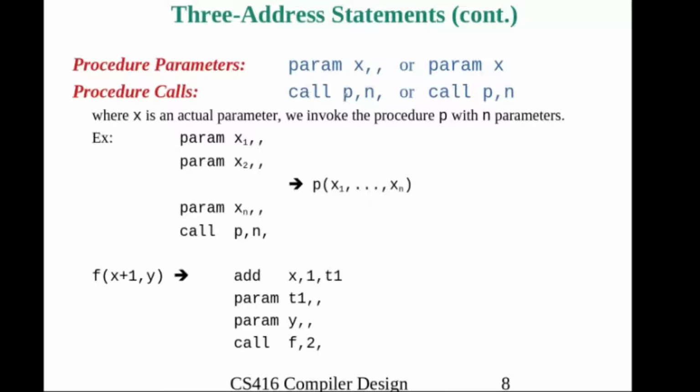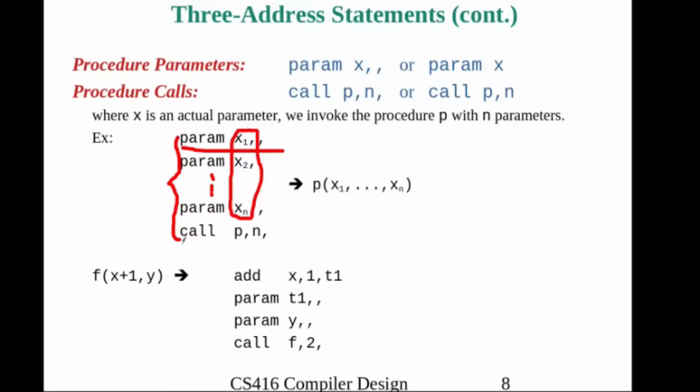Procedure call, how can we call a procedure, call p comma n comma. Here there is no result, that's why. Look, what is p? P is the procedure name and n is the number of parameters used, that means call p comma n. See, this is one example here. First one is parameter x1 comma comma, parameter x2 comma comma, etc. That means we are using n number of parameters and their names are x1, x2, etc. xn.